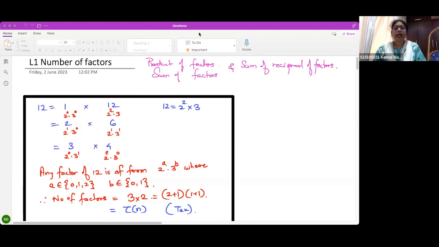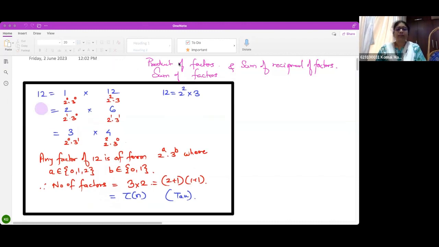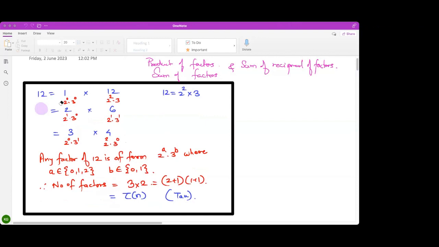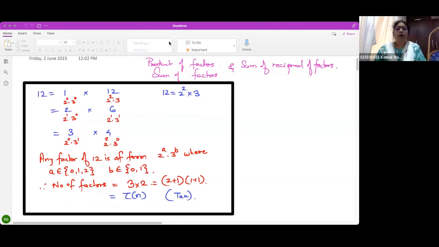Here I am giving you one tiny little example of the number 12. Everybody, is the screen visible to you? Yes. Now 12 is 2 squared into 3. So what are the different factors of 12? 1 into 12, 2 into 6, 3 into 4. We all know there are 6 factors.